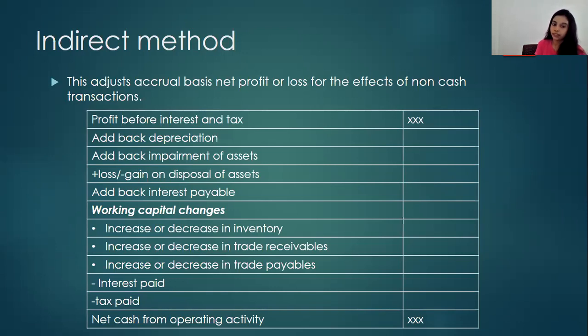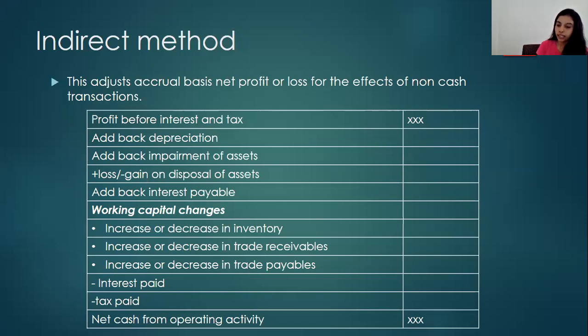And this working capital changes is a separate heading. So under this, we include the current assets and current liabilities, excluding interest received, interest paid, dividends received, and taxes. Excluding those, the other current assets and liabilities, for example, like trade receivables, trade payables, and inventories, any increase or decrease in such figures, we take it under the working capital changes.